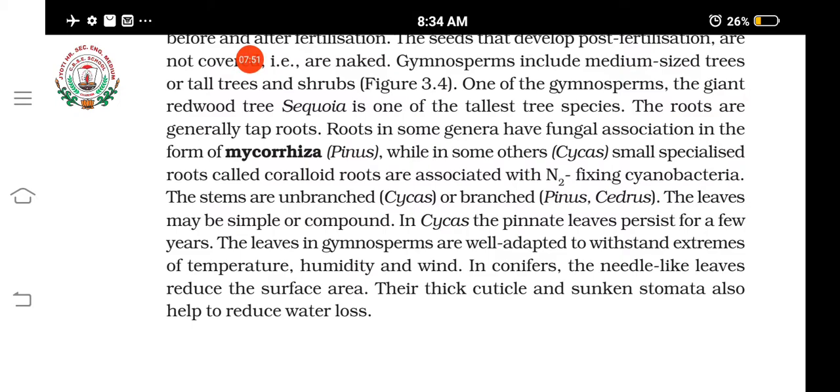Okay, so needle like leaves, and these leaves help in reducing the surface area, so that what happens? They can reduce transpiration. Okay, thick cuticle, sunken stomata. Sunken stomata means what? Stomata are placed a little bit deep in them. Okay, the stomata are placed deep in the epidermis.